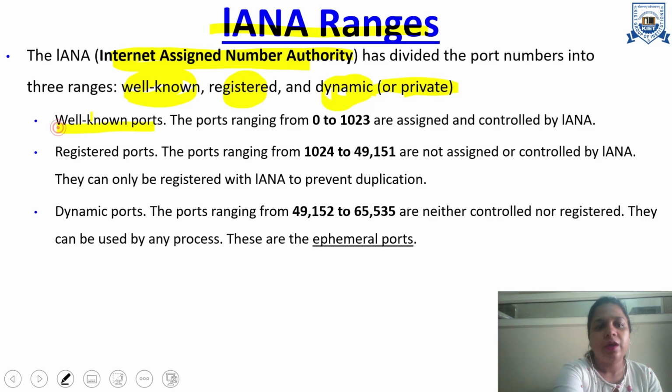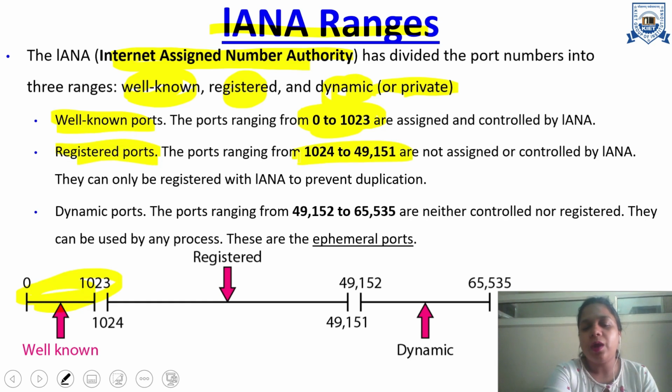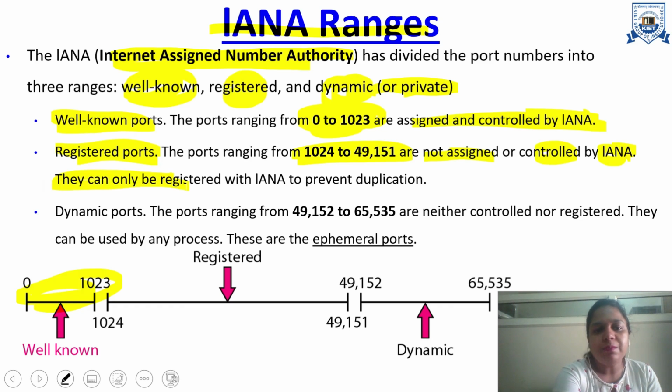Well-known port numbers range from 0 to 1023. Registered port numbers range from 1024 to 49151. Well-known port numbers are assigned and controlled by IANA. It means on a server we already have some processes numbered in the range from 0 to 1023. Registered port numbers are not assigned by IANA but controlled by IANA. Basically, these port numbers can be registered with IANA to prevent duplication.